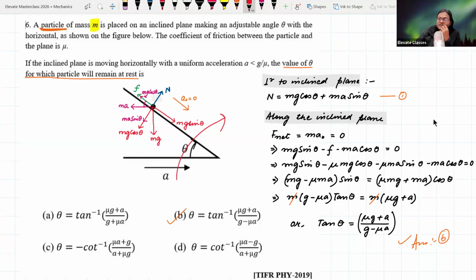Right? Because if we look at the limiting case where the object is just about to slide in the downward direction, there the friction is applicable in the upward direction, which is what we have made the diagram here. So I think what I told you would only make sense for the previous problem, not this current problem. In this current problem, as we keep on decreasing theta, the object will move in the backward direction.